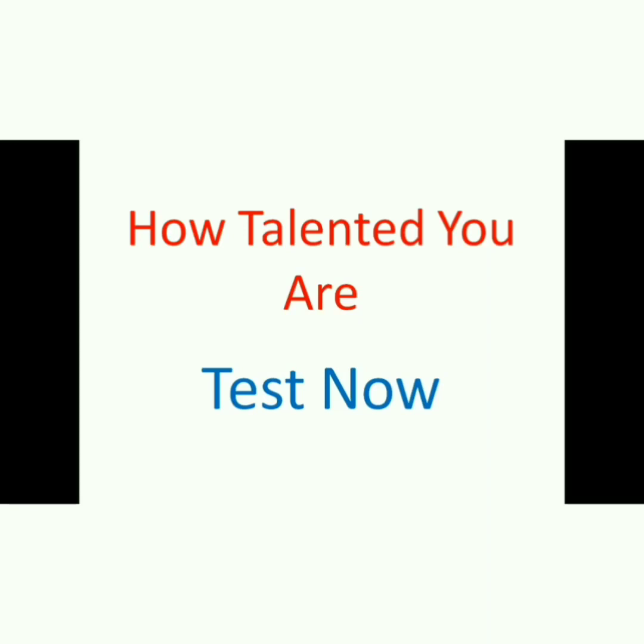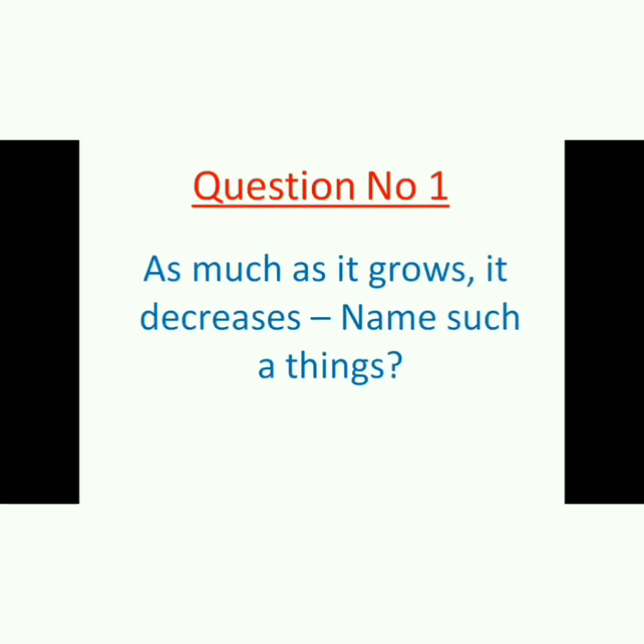So let us start, friends. The first question today is question number 1. Question number 1 says, as much as it grows, it decreases. Name such a thing.